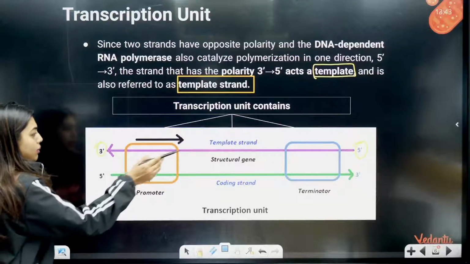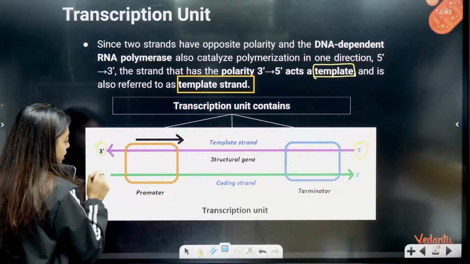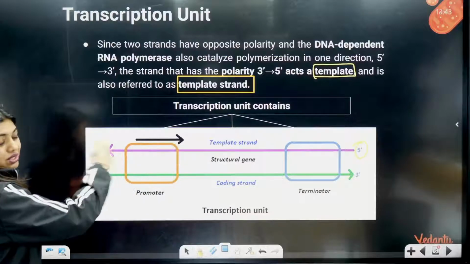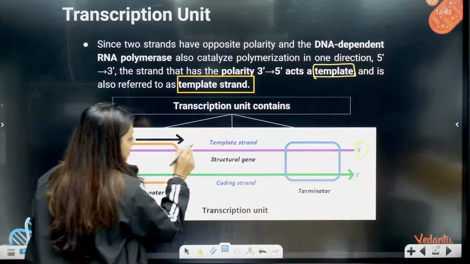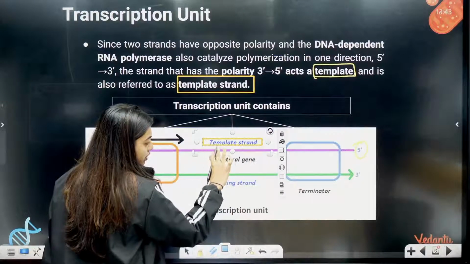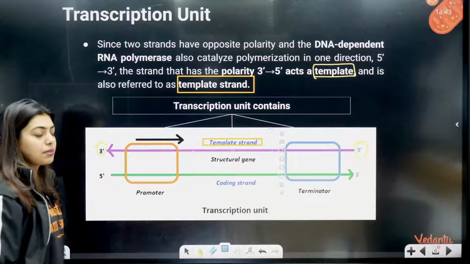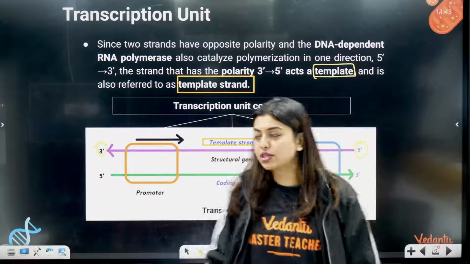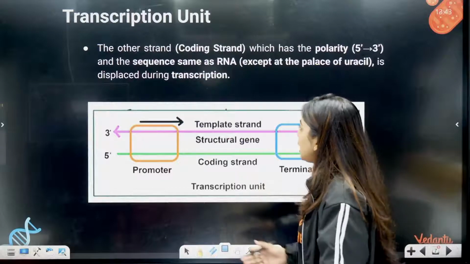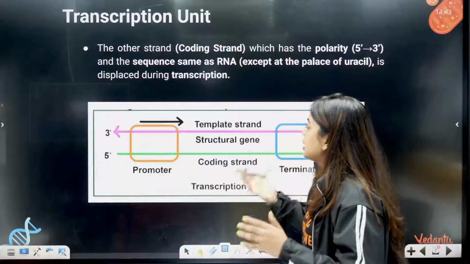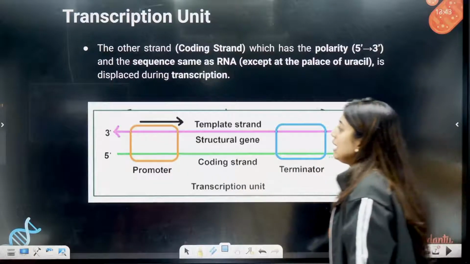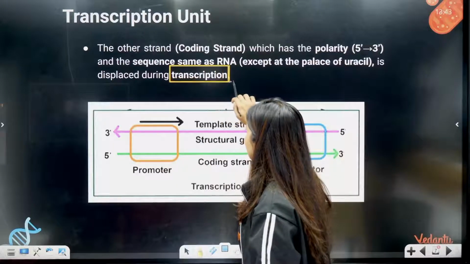Okay, so if you look at the arrow mark, you will notice that it is from 5' to 3', and here, this is from 3' to 5'. Okay, don't get confused. Understand, this becomes the template strand, the structural gene region which is going to form mRNA, and this becomes the coding strand. Now, the other strand which has the polarity 5' to 3' and the sequence same as RNA, except at the place of uracil, thymine will be there. It is displaced, okay, during transcription.